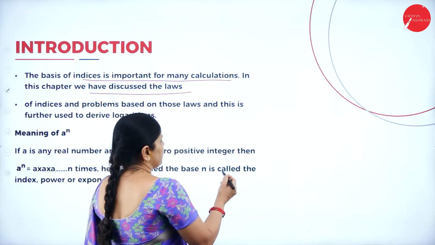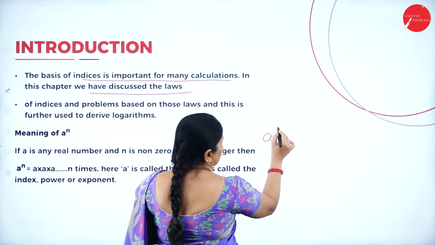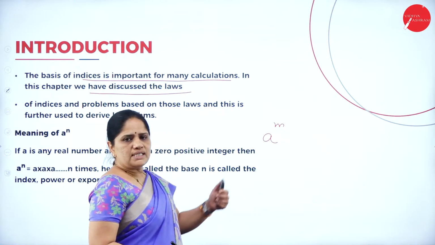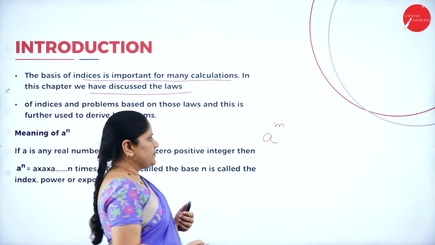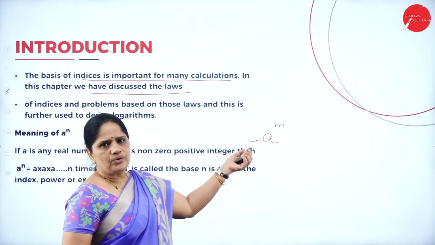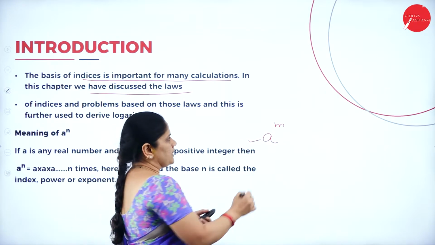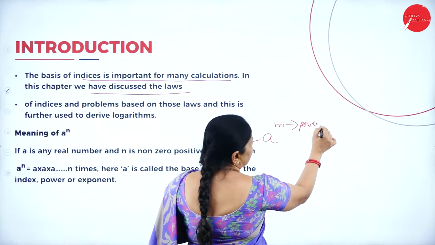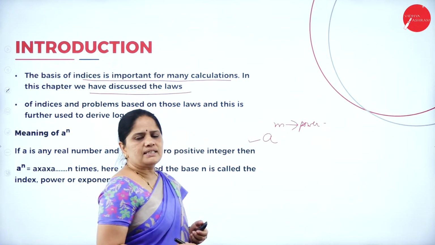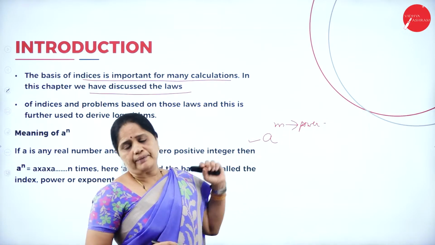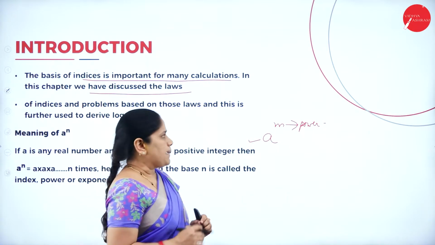Suppose there is a number called a to the power m. So, this is a number, where a can be any number, a can be 2, 3 or 4, and this m represents the power. What do we mean by power? Power is nothing but the number of times this a has to multiply. Now, let me give you an example.